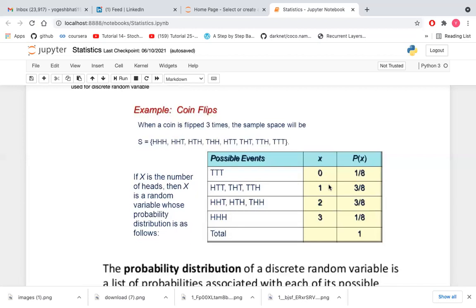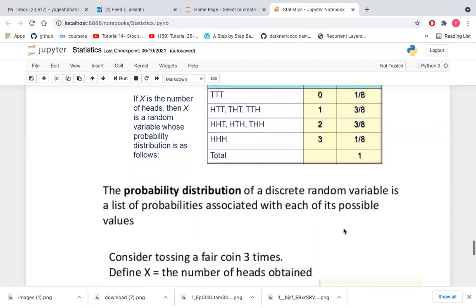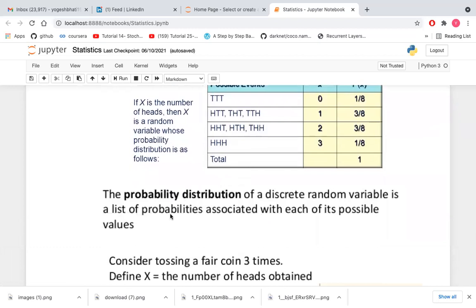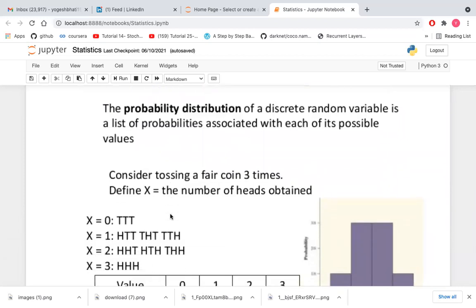So this is how probability is calculated based on the sample space and the possible outcomes. The probability distribution of a discrete random variable is a list of probabilities associated with each of its possible values. So here we are considering tossing a fair coin three times, and the defined random variable is the number of